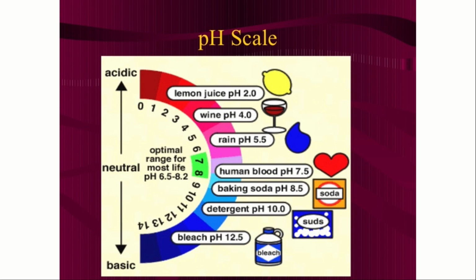Next is wine with a pH of 4, slightly acidic. Rain 5.5, that is the normal rain, which will be slightly acidic. Next is human blood 7.5, it is slightly alkaline. Baking soda 8.5, it is alkaline. Detergent, which has a high alkaline value, that is 10, and bleach 12.5.